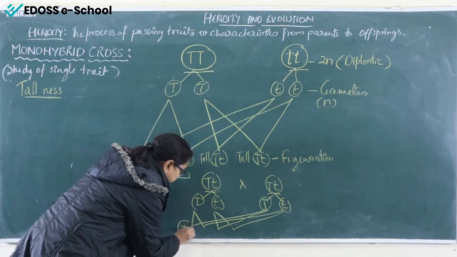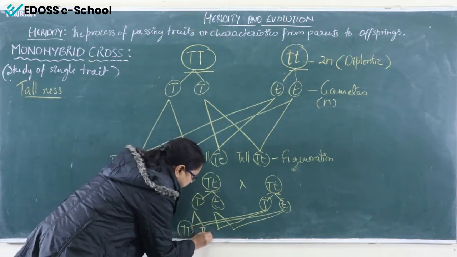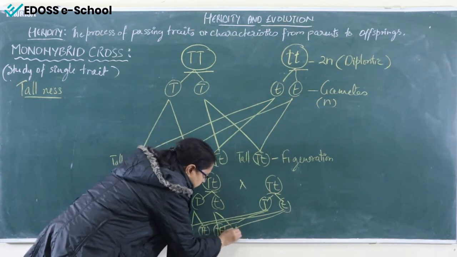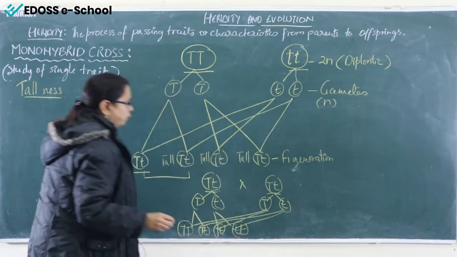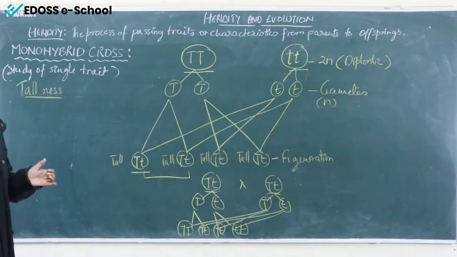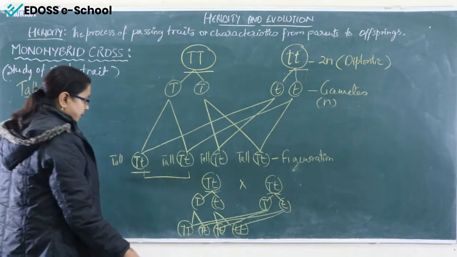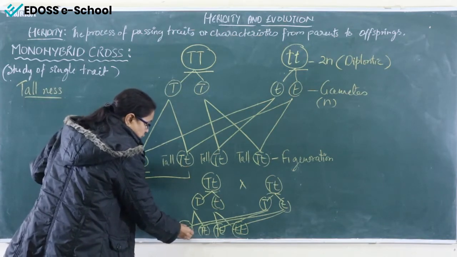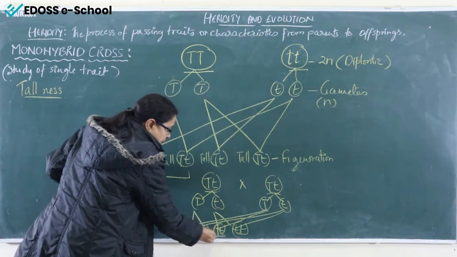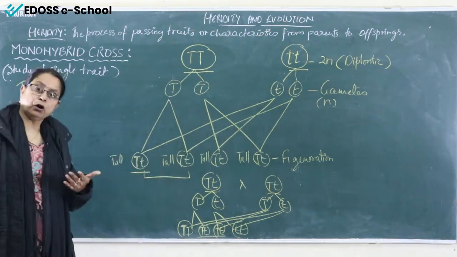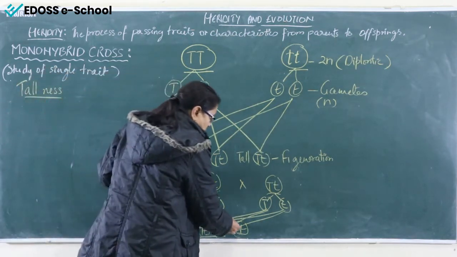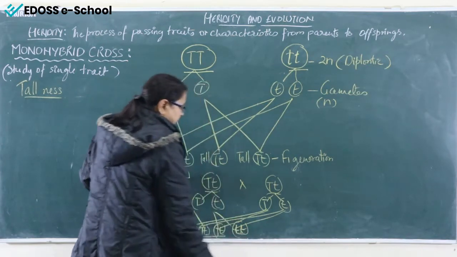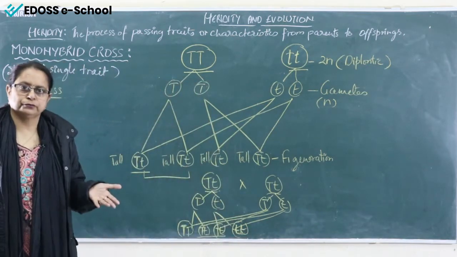T T, here T t, T t, and t t. Again we get 4 offspring. Physically, because capital T is there, the first is tall, and these 2 because capital T is there are again tall, and the 4th one, because both are small t, the offspring will be dwarf.